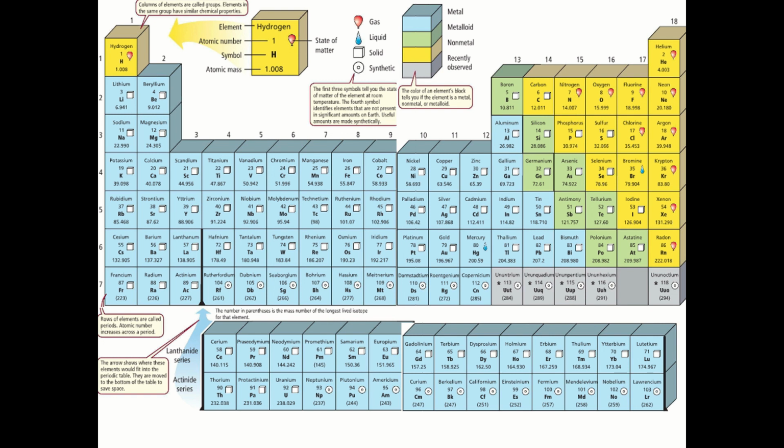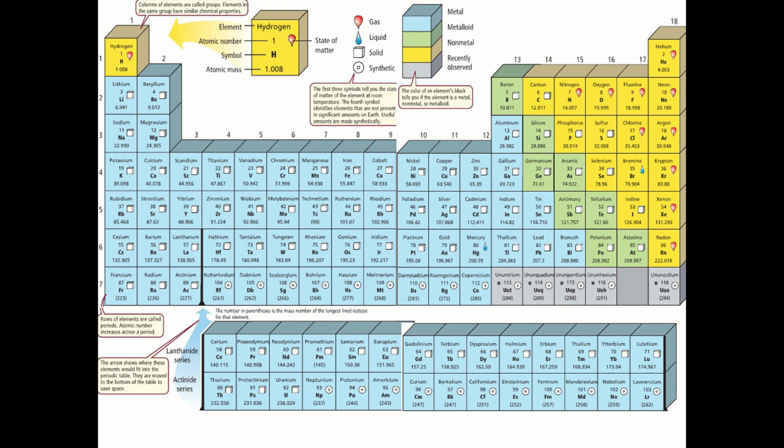Okay, now if you look here, you'll find the periodic table can also tell you the state of matter. The matter could be in a gas state, liquid state, solid state, or synthetic. Now what does synthetic mean? It means it's man-made. It means that this element is made in a lab.